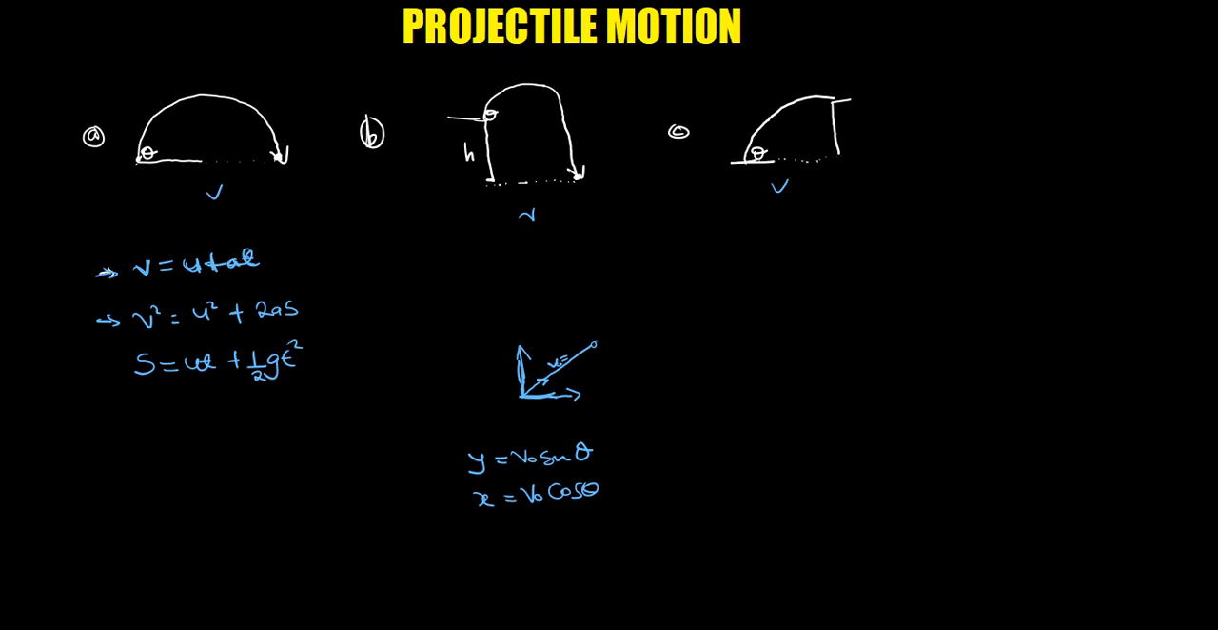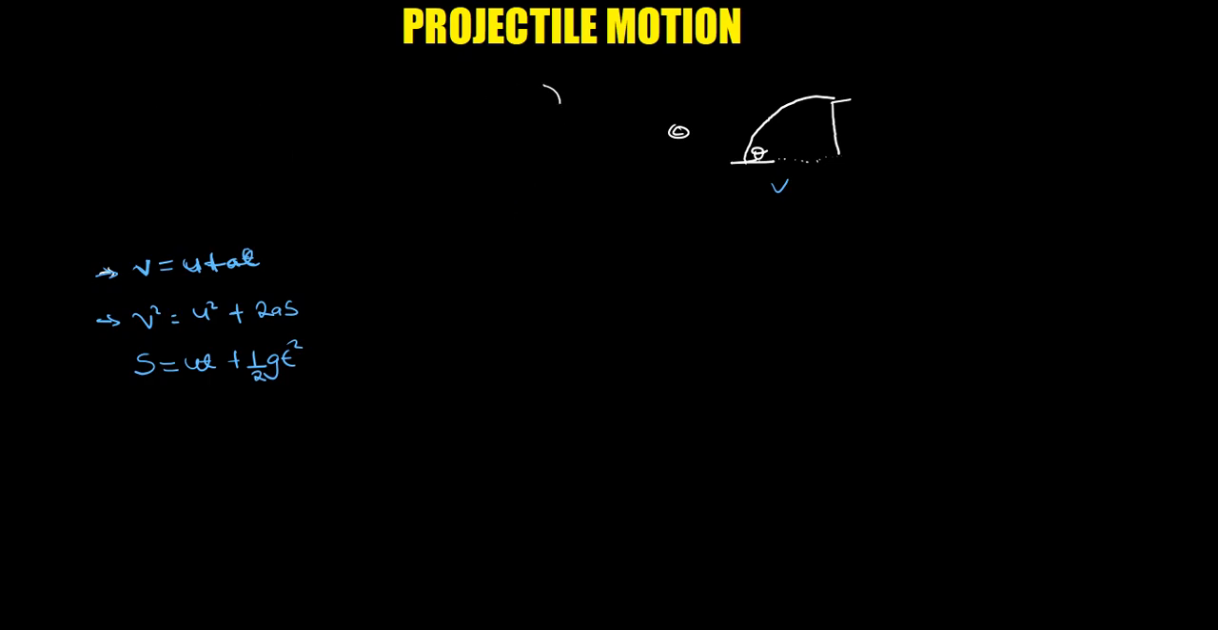So let's see some examples. Projectile motion is very simple, so long as you know these three equations and the data that is available for each projectile that you have been given. Suppose you have been given a projectile motion like this, let's say it is projected at an angle.